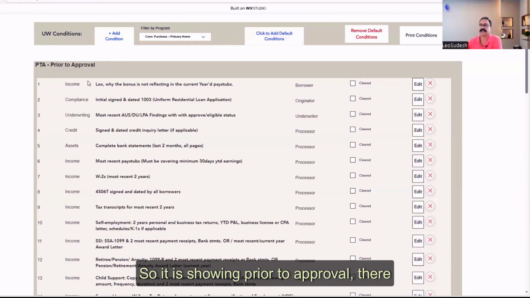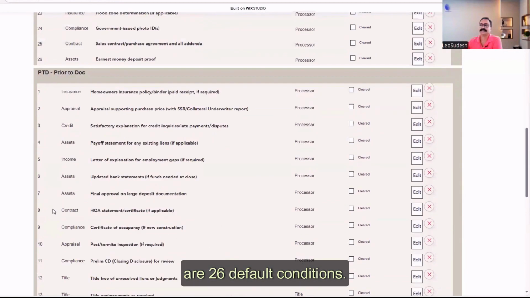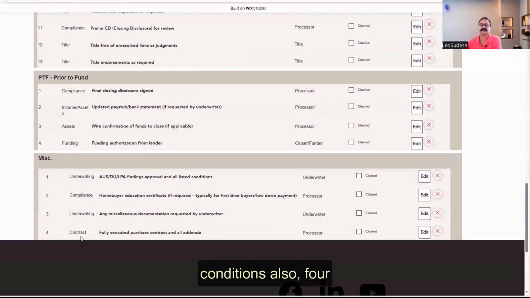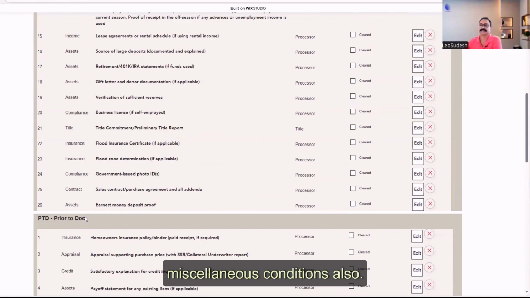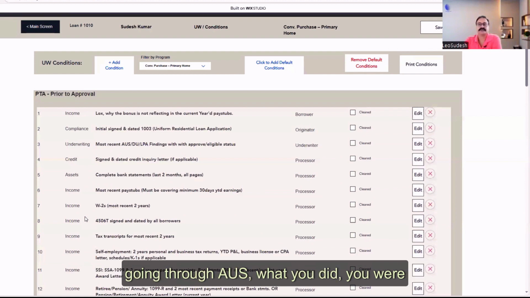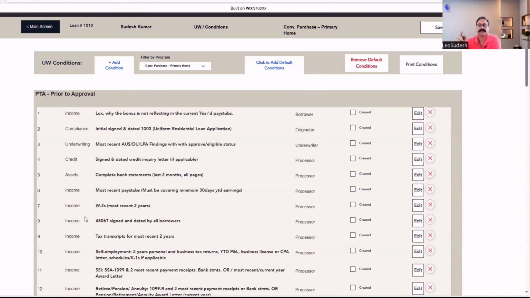So it is showing prior to approval, there are 26 default conditions, 13 prior to doc conditions, 4 prior to fund conditions, and 4 miscellaneous conditions also. Now what do you have? Similar to when you were going through AUS, you were checking, okay, it is suggesting that these income documents should be there. I already have them, neglect this, move to next.